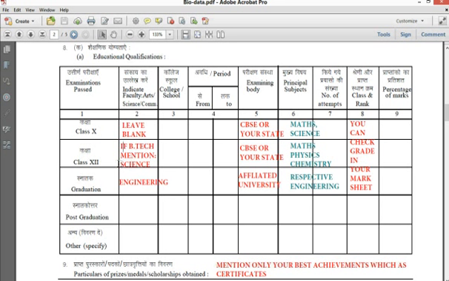And BTech people can mention just science. And for college, write your college name, from and to, and your examining body, CBSE or your state. Maths, physics, chemistry are the principal subjects for the BTech people who pursue this intermediate education. And mention your marks and the grade which has been mentioned in the mark sheet.